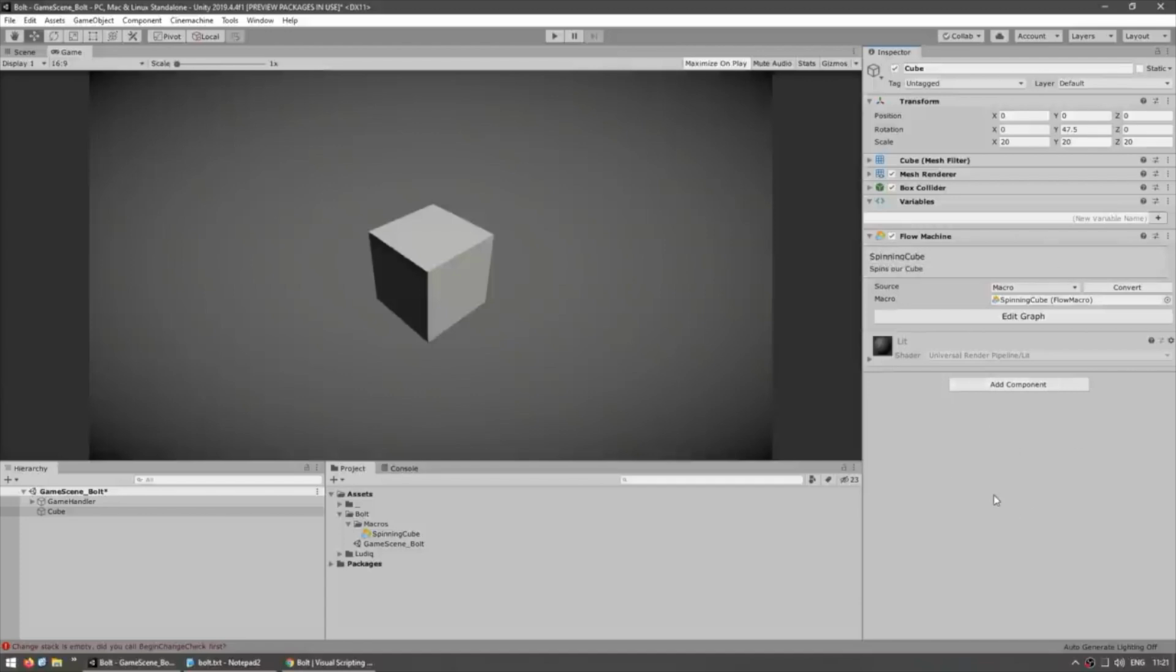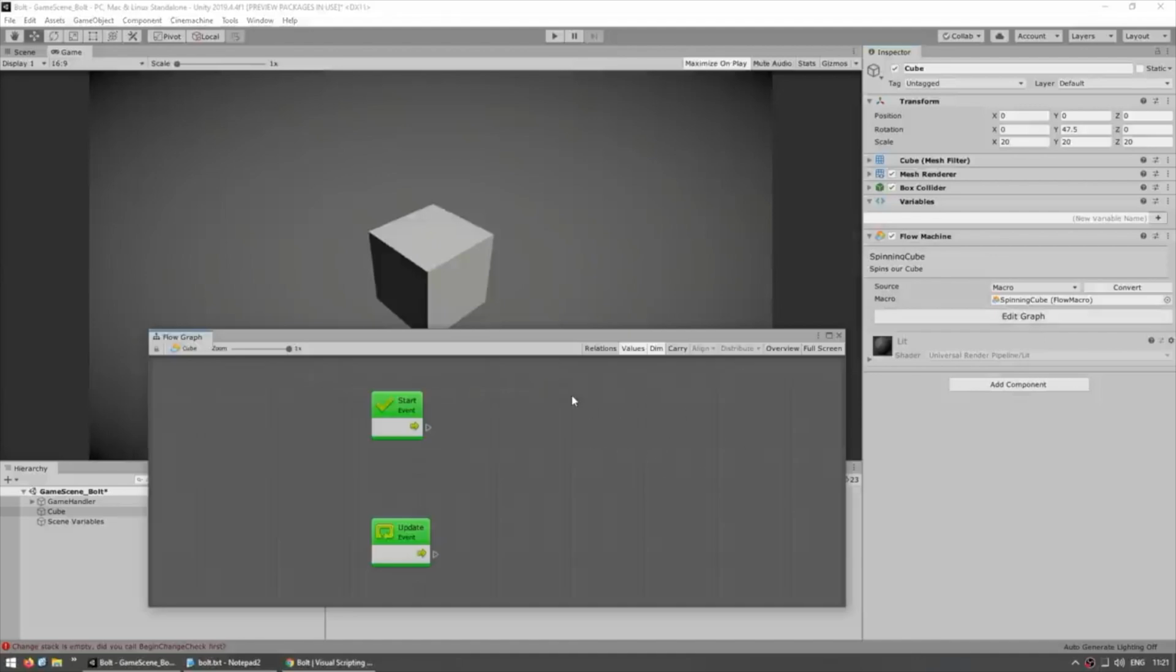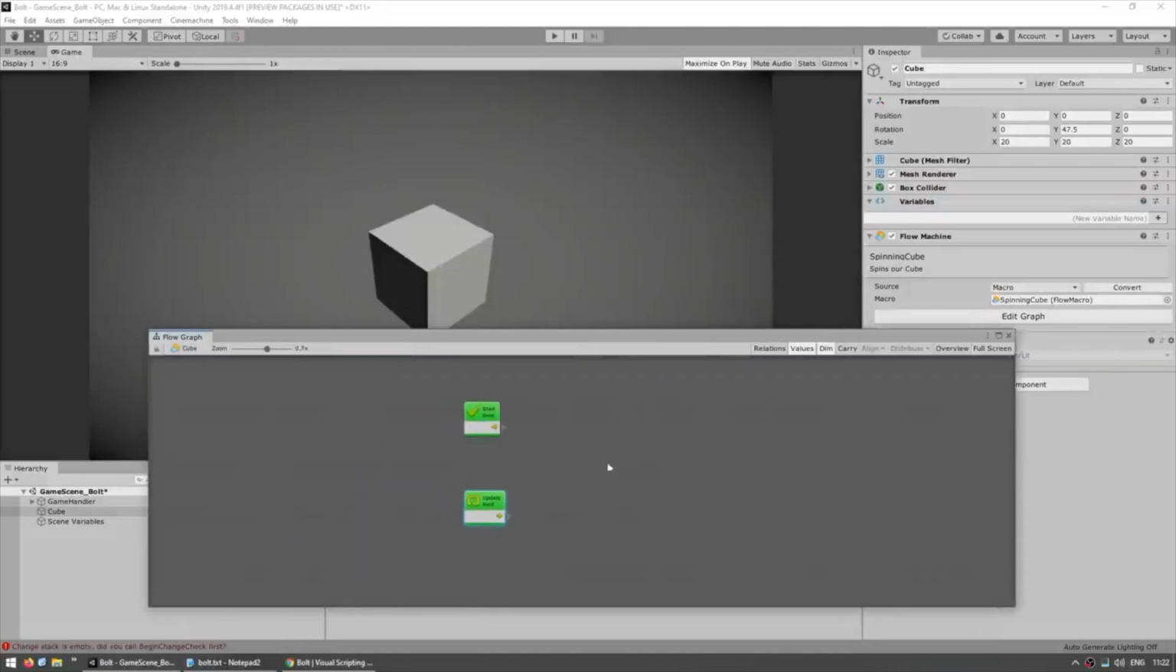Alright, so there's our macro. Now let's click on Edit Graph. And right away the graph window pops up. So we can already see the default state of our graph. We have a start event, which is fired just once at the beginning, and an update event, which is fired on every single frame. So this is the graph window where we're actually going to draw our graph.